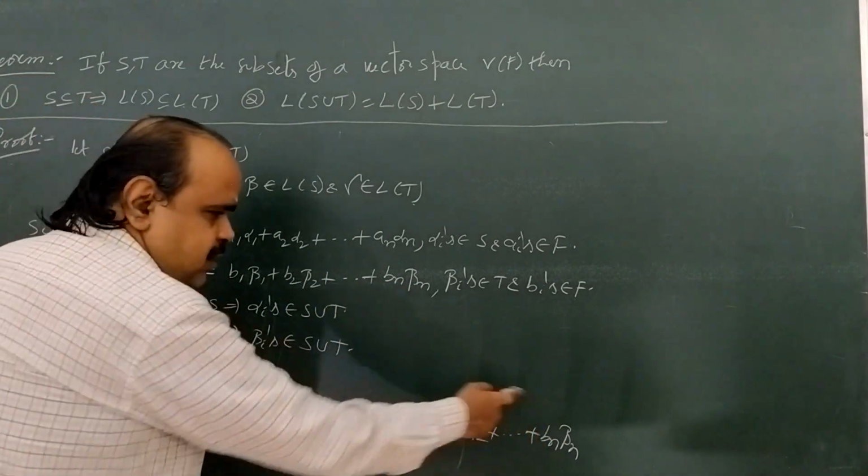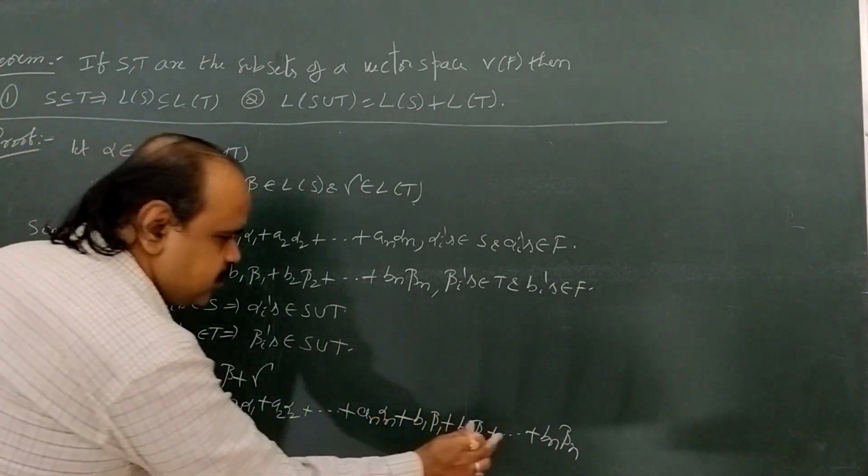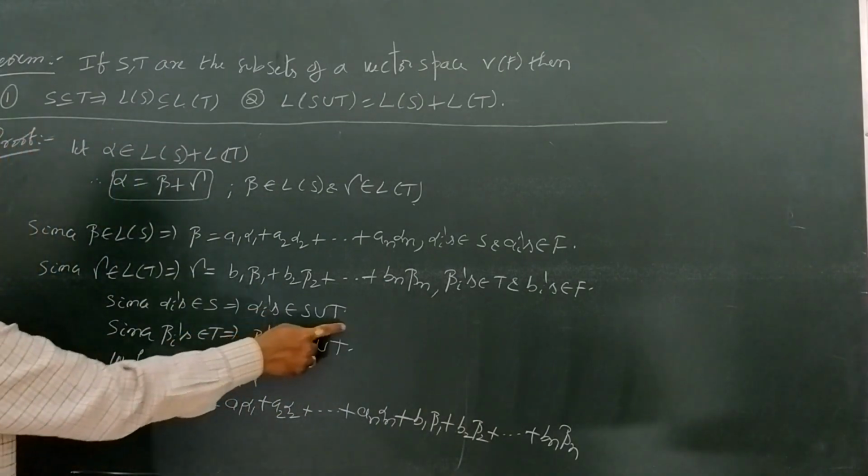In this total linear combination, the alpha i's and beta i's belong to S union T.